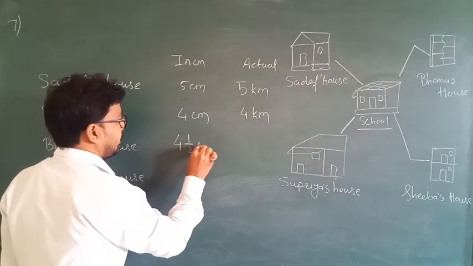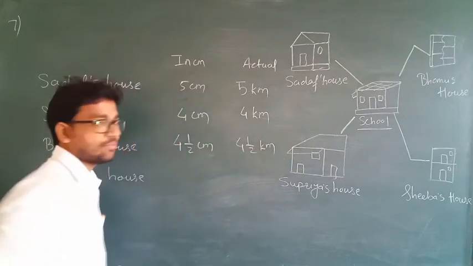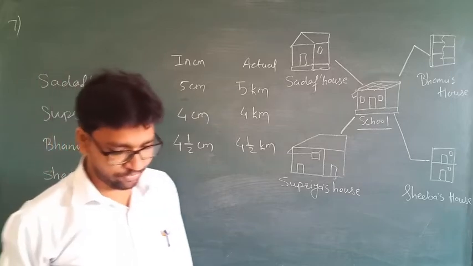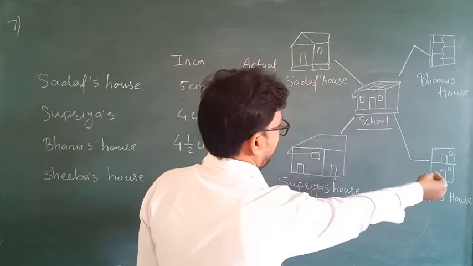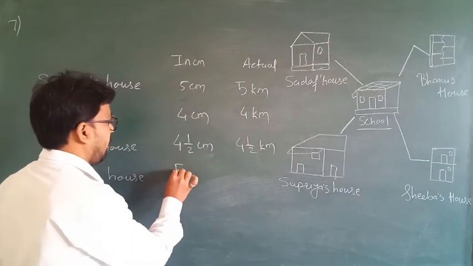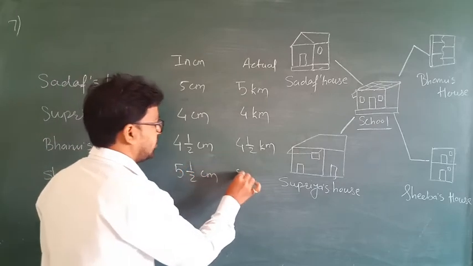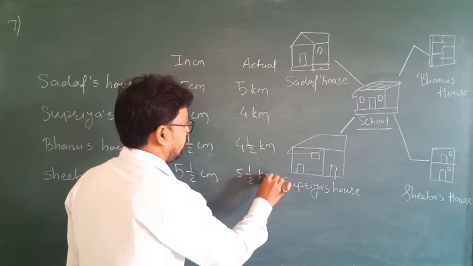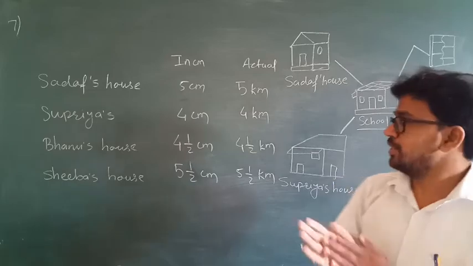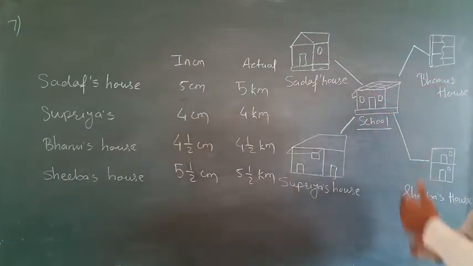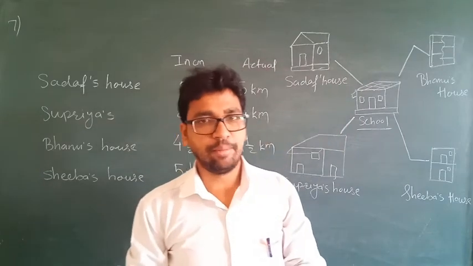Suppose it is 4.5 centimeter. It means that it is 4.5 kilometer. Shiva's house, it may be 5.5 centimeter. It means that it is 5.5 kilometer. Okay, so we have to solve like this. Measure the distance with ruler and write down in this table.